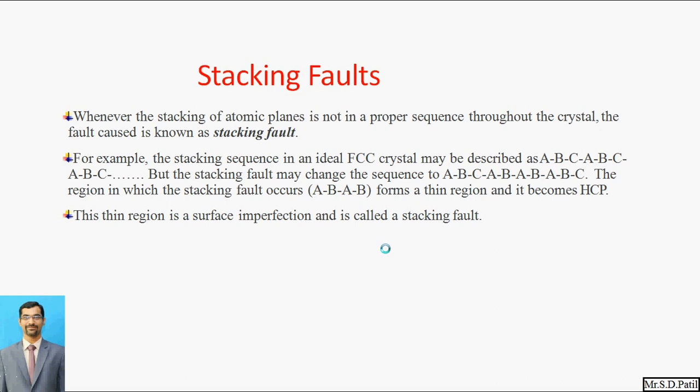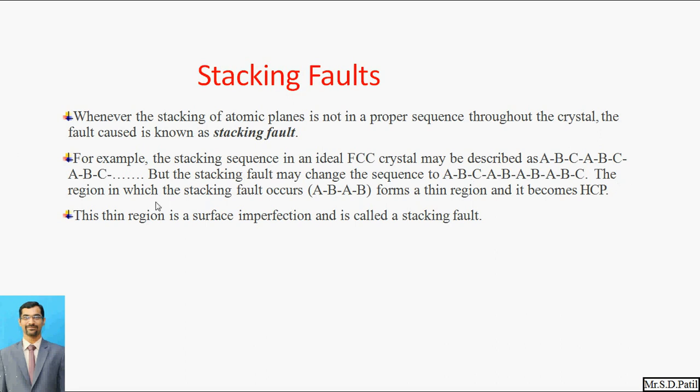Suppose in an FCC crystal the ideal stacking sequence we expect is ABC, ABC, ABC, but unfortunately a defect may occur and the stacking fault may change the sequence like ABC, ABA, BAB.